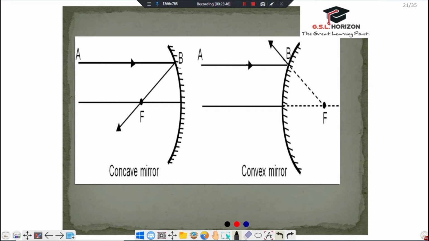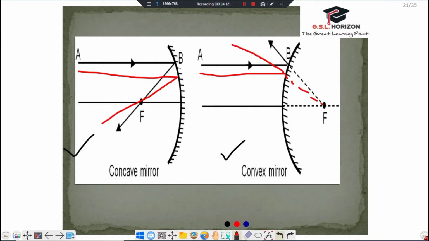Now we can see here, this is the concave mirror and this is the convex mirror, and we understand how the rays of light come and pass through the focus. The convex mirror diverges the rays of light and the concave mirror converges the rays of light. So we can understand it.